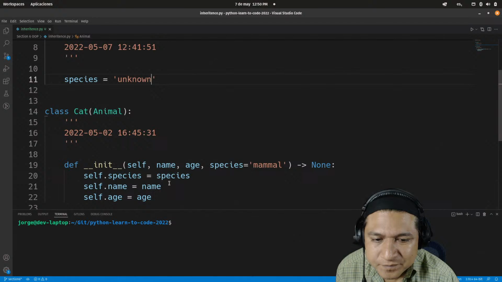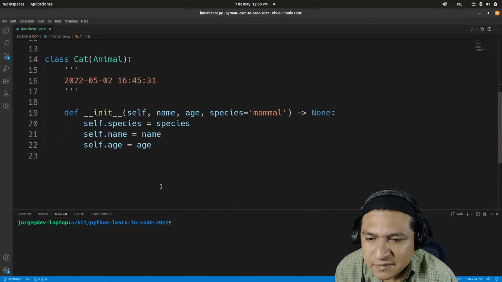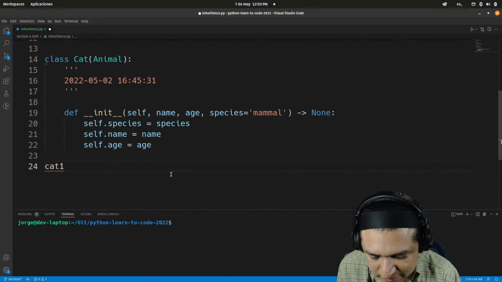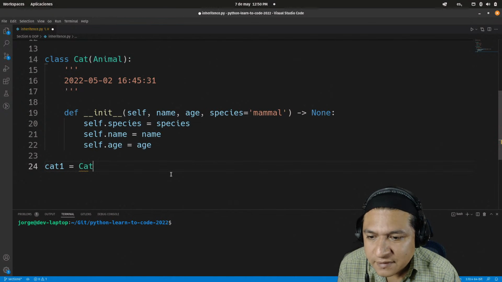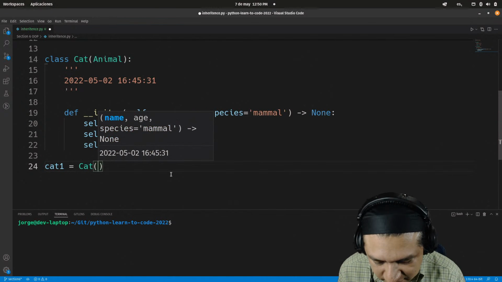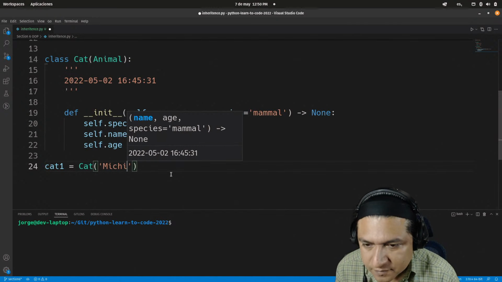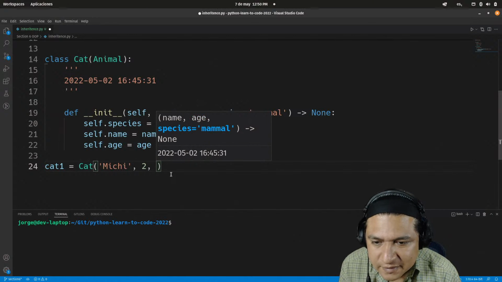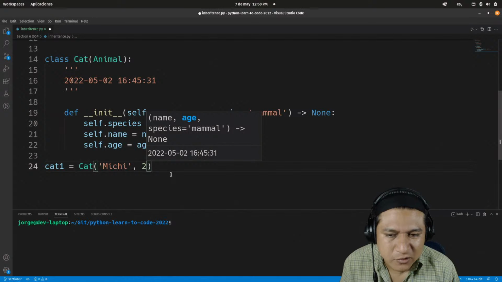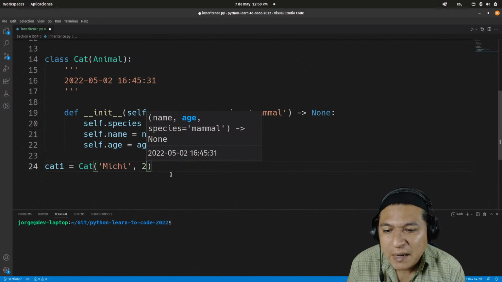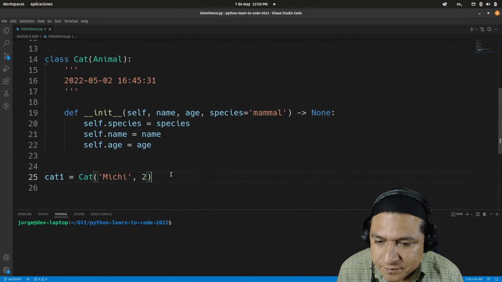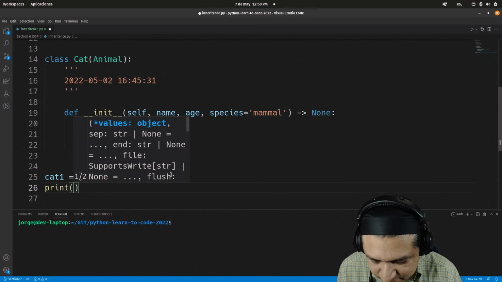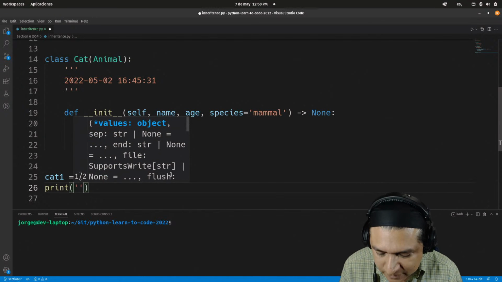What else? I guess that's it. Let's try to make some calls, shall we? So let's say cat1 equals cat, and let's, I don't know, let's call it Michi. 2 years old, and I'm not going to specify a mammal, which is okay because the default value is going to be mammal. Okay, and now let's print the cat's name, shall we?